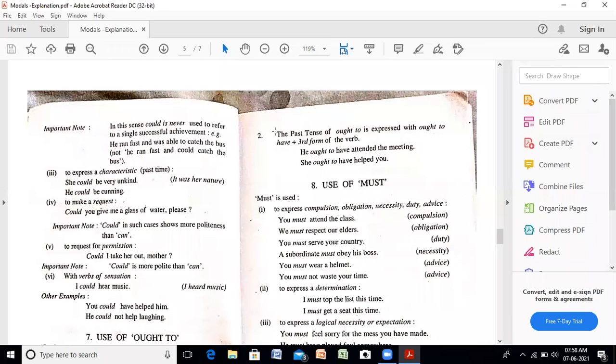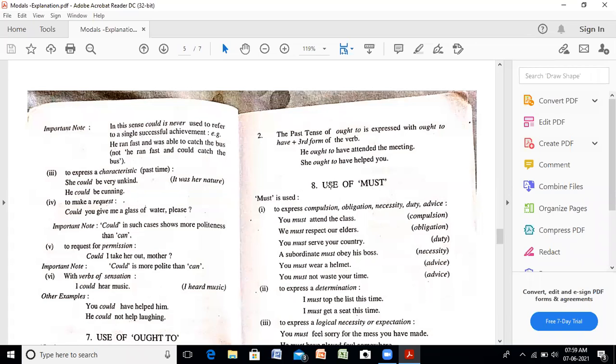The past tense of ought to is expressed with ought to have plus third form. He ought to have attended the meeting. मतलब उसको meeting attend करनी चाहिए थी. Past action, have. To have plus third form. Then coming to use of must, to express compulsion, obligation, necessity, duty, advice.